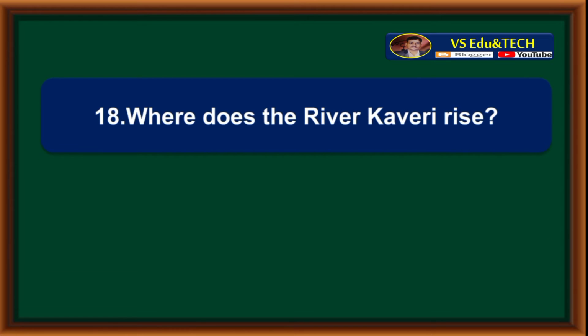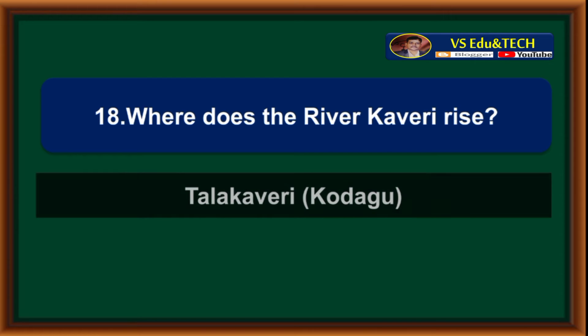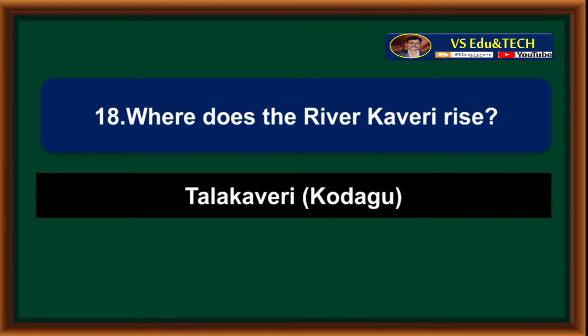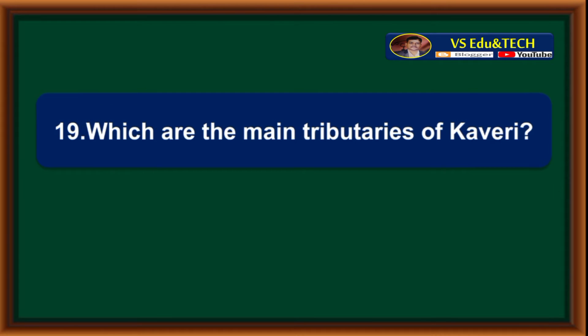Where does the river Kaveri rise? Talakaveri in Kodagu. Which are the main tributaries of Kaveri?